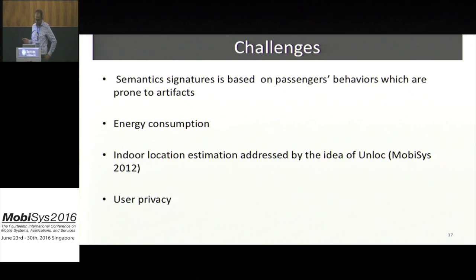To achieve this, we have faced many challenges. First, the semantic signature is usually based on user and passenger behavior, which is prone to artifacts. Second, we have to conserve phone energy. Third, indoor location estimation of the user has a lot of challenges, but we depend on the idea of previous work called Unlock, which was published in MobiSys four years ago.